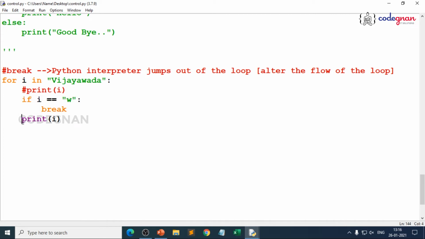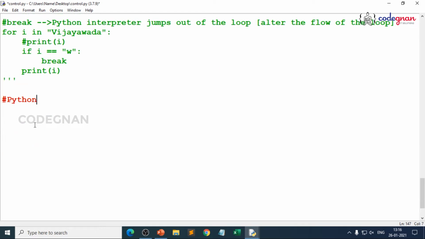Now let's use this to understand with an example where I'll take up a program to search for an element in a list of elements, where I also want to use the else suite, right? Let's go for that, because I don't want to see this result. I just keep them as comments and I'll write a Python program, because always make sure that what you have learned, you try to write a simple program on it. You need not go for any other online portals, because you have tons of data over there. Just take what you learned and try to write a simple program on your daily activity, what you are doing, how you are going to college, because Python is a general purpose programming language.